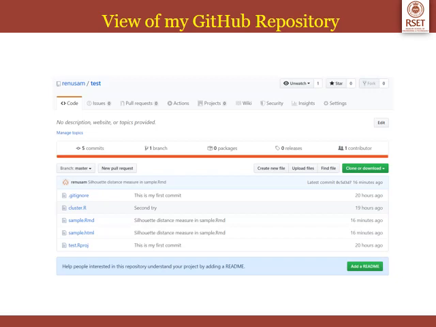files that you have uploaded, that you have pushed, should appear in your GitHub repository. So this is the view of my GitHub repository. You can see that I have a project called test in my GitHub repository, and these are the files that are included in this GitHub repository: cluster.r, sample.rmd, sample.html and test.r project. So you can see the time at which I have done all these commits, and you can see all the commit messages that I made. So this is the view of my GitHub repository after the push.